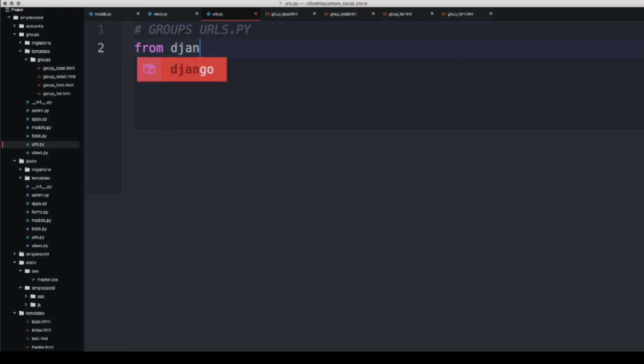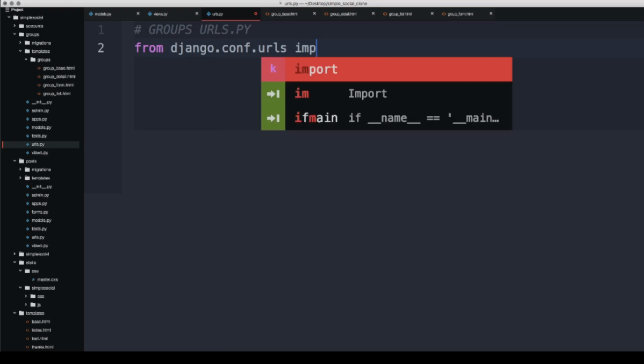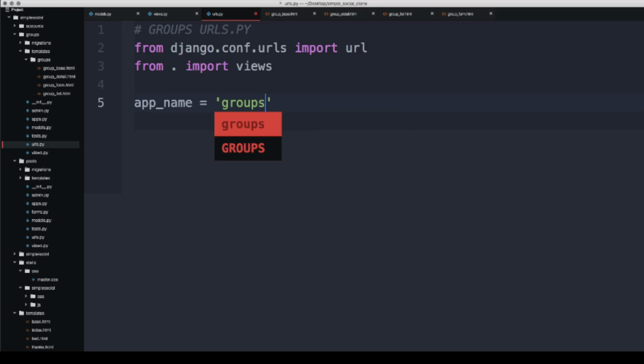So we'll say from django.conf.urls import url, and then I'm also going to say from . import views, to actually access the views we just created, specifically those class based views. Then we'll give this an app name, groups, so we can reference it later on with URL template tagging.